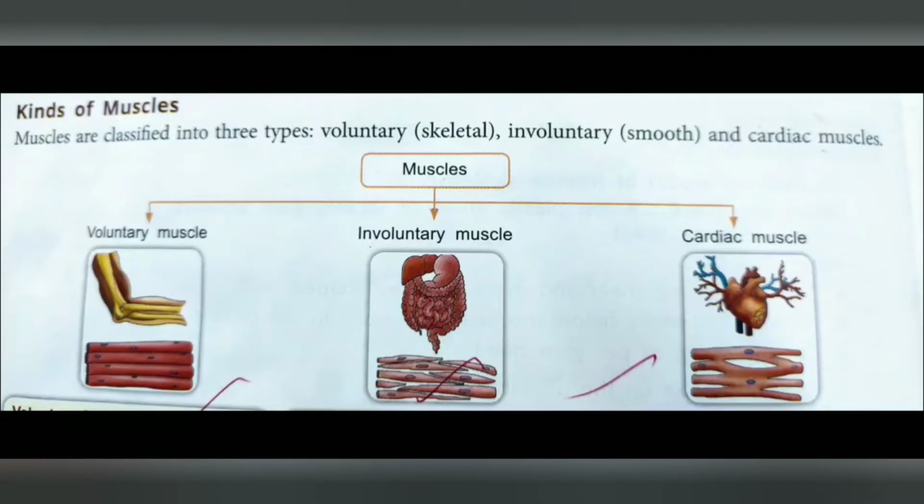These muscles also come under involuntary muscles. That means you cannot move your heart muscles. They are also not under your control. But why is it given a different category? It is given a different category because these muscles are working throughout the person's life.